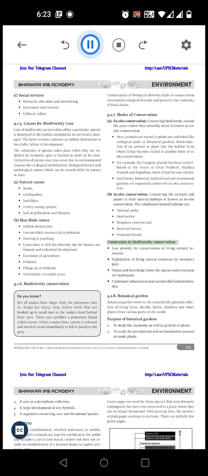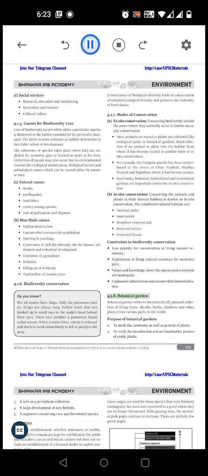Constraints in biodiversity conservation. Low priority for conservation of living natural resources. Exploitation of living natural resources for monetary gain. Values and knowledge about the species and ecosystem are inadequate. Unplanned urbanization and uncontrolled industrialization.